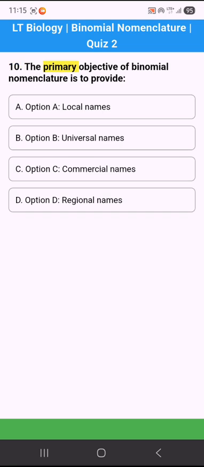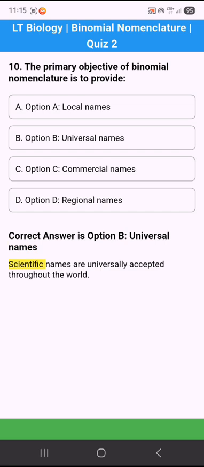10. The primary objective of binomial nomenclature is to provide Option A. Local names. Option B. Universal names. Option C. Commercial names. Option D. Regional names. Correct answer is option B. Universal names. Scientific names are universally accepted throughout the world.